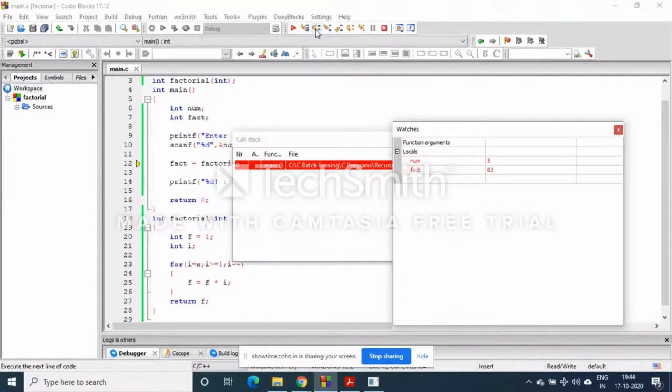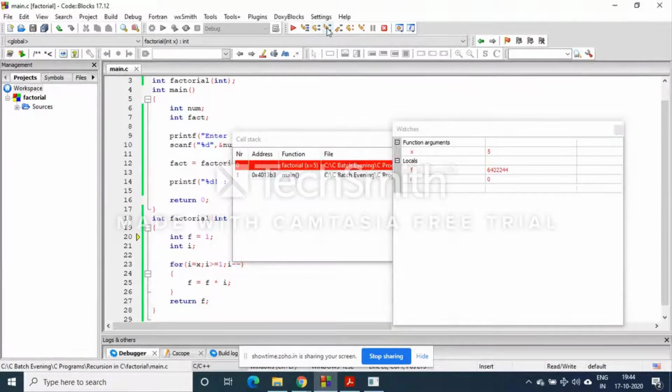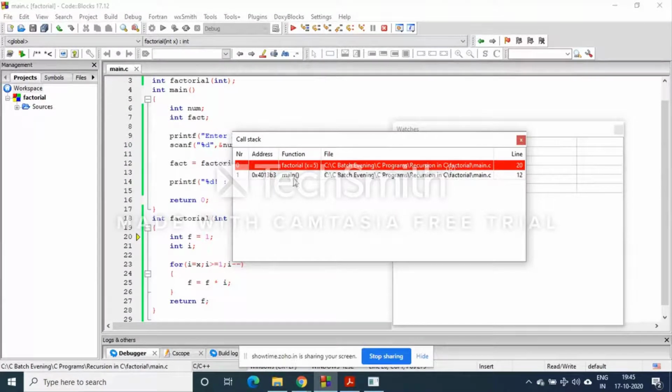Once it goes to the function call, now the function will be called. If you see this, this is the main function and factorial has been pushed on top of it. So this is a separate stack frame for the main function, and this is a separate stack frame for the factorial function.